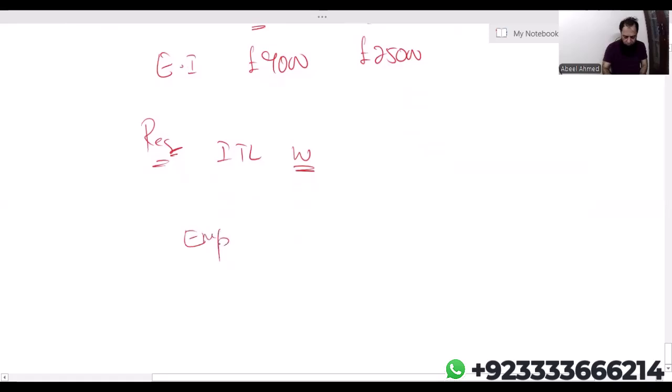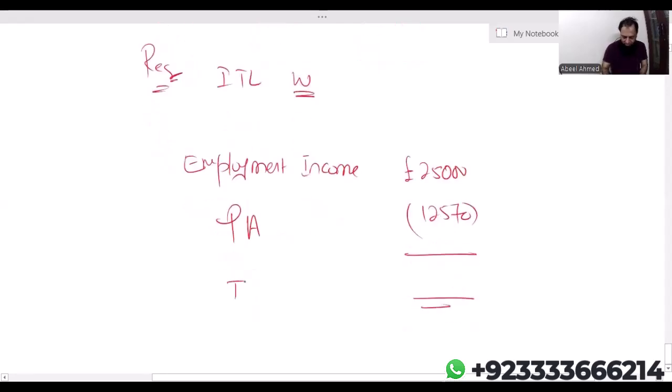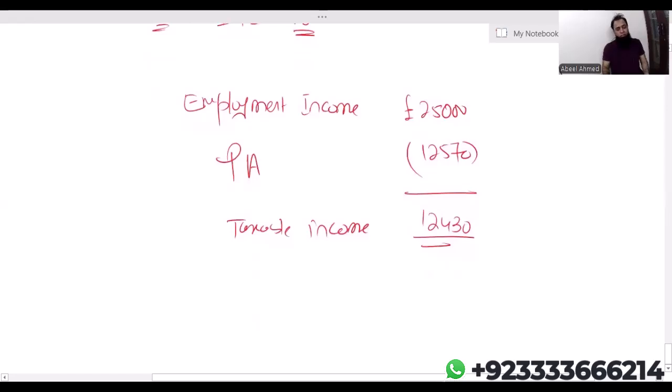Employment income of the wife is 25,000. Deduct the personal allowance, which is 12,570. We'll get taxable income: 25,000 minus 12,570. The taxable income is 12,430. Obviously, the entire income falls in the basic rate band.